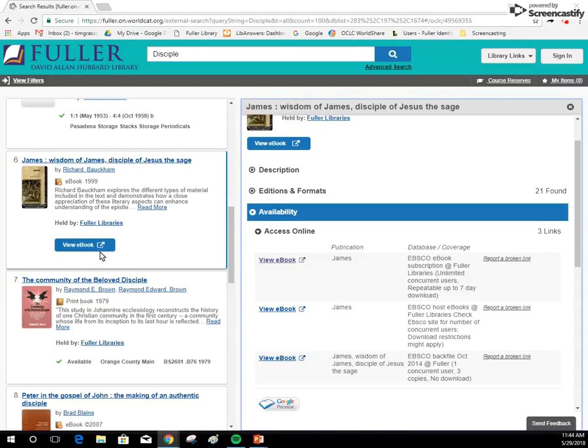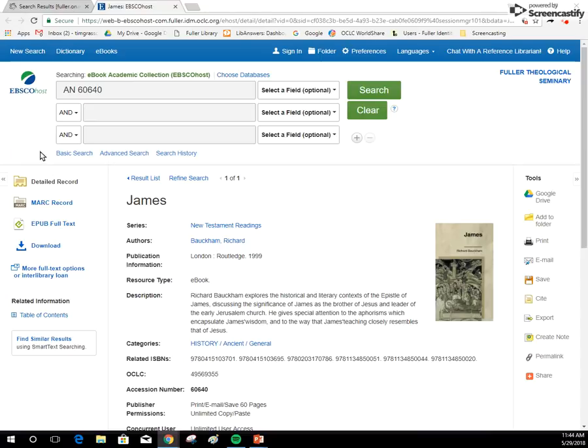So going back to the original View ebook button, we click that and it pulls up our ebook, which as it loads, we see that it is from EBSCO. So that will be important to note later. Most ebooks have a PDF full text option or an EPUB full text option. This one just has the EPUB. We also see download here. This would download the entire ebook offline.